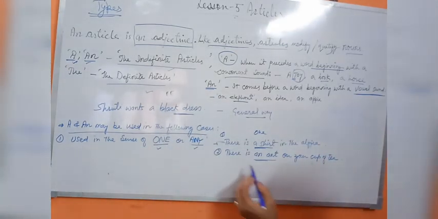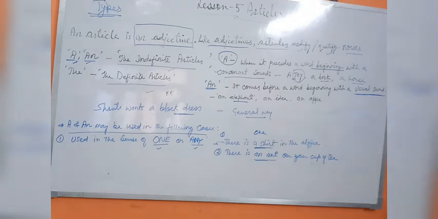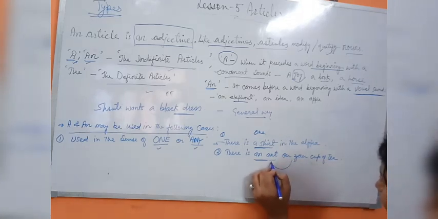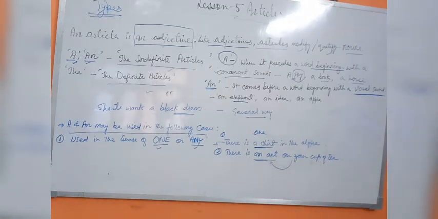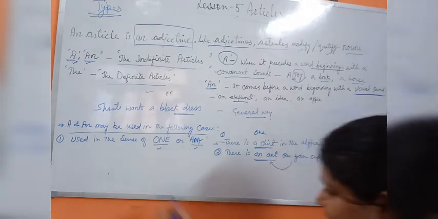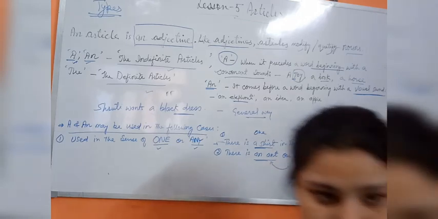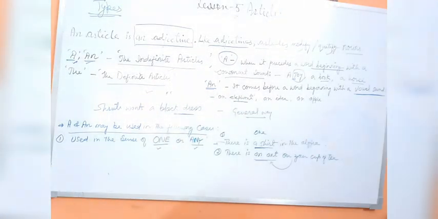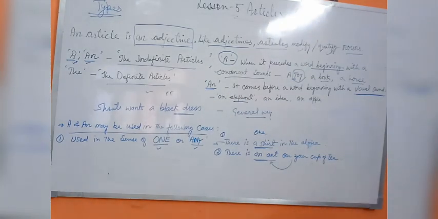Now the second example says there is an ant on your cup of tea. How many ants? Only one. Only one ant is there on your cup. So when we are talking about this point, we have the sense of one or any. I hope this point is clear to you. When we have to use the sense of one or any, we use articles a and an. Please note it down.